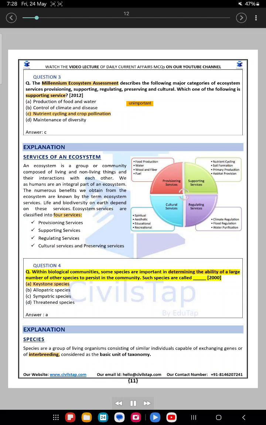Question 4. Within biological communities, some species are important in determining the ability of a large number of other species to persist in the community. Such species are called blank. 2000. A.